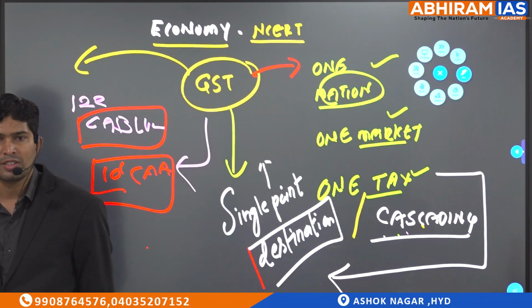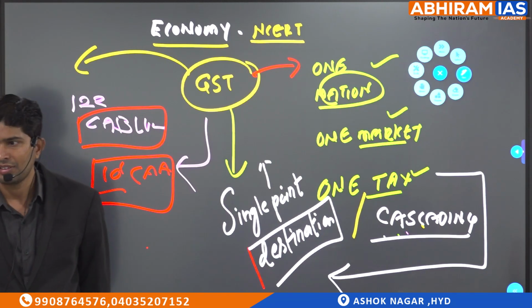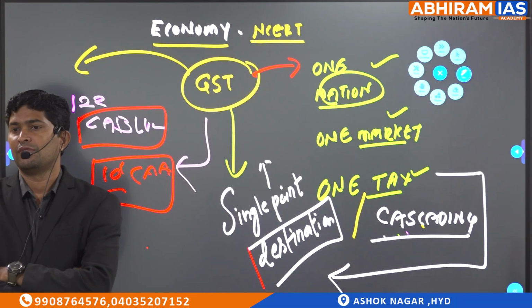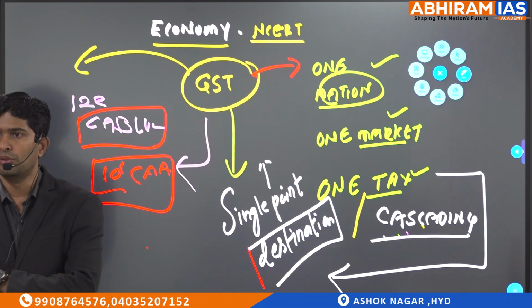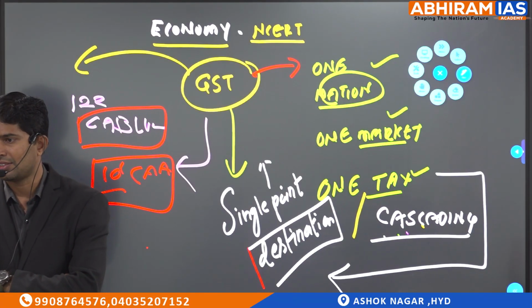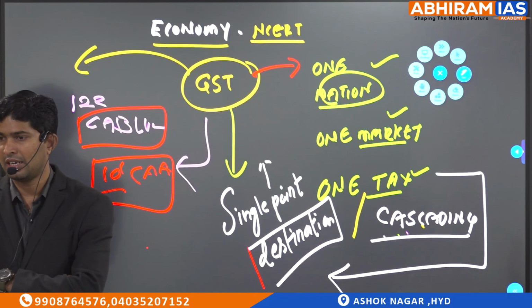Come on dear, customs duty still exists. Countervailing duty exists. Anti-dumping duty exists. Yes, they are there. So GST replaced what? Sales tax, VAT, luxury tax, entertainment tax. So GST tried to consolidate many of the indirect taxes, but GST did not completely replace all the indirect taxes.